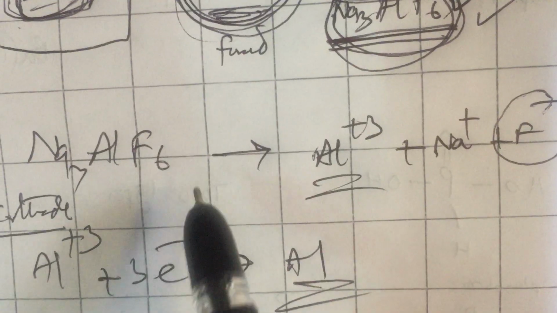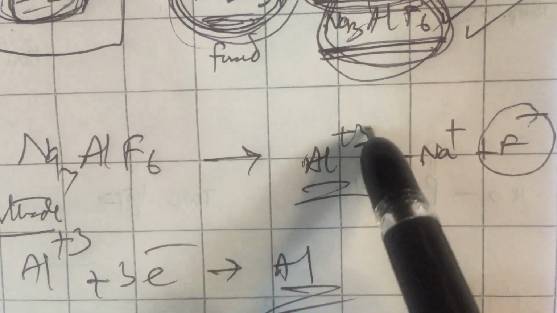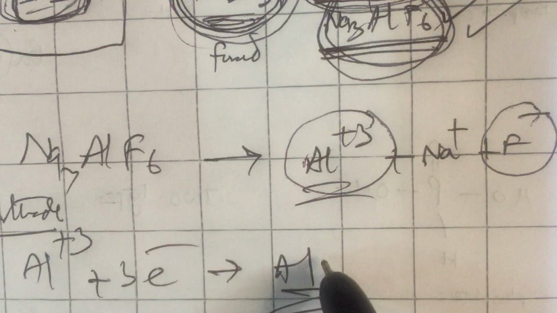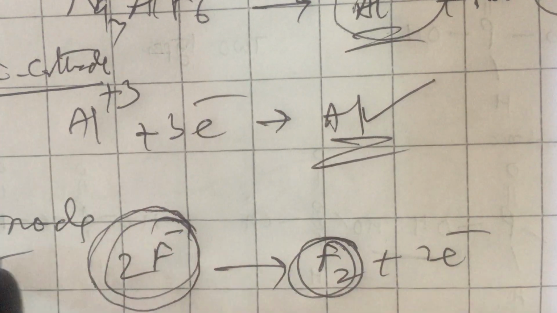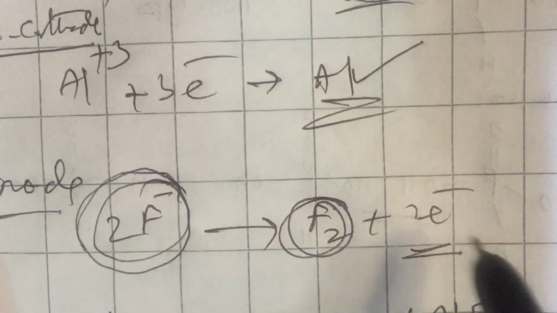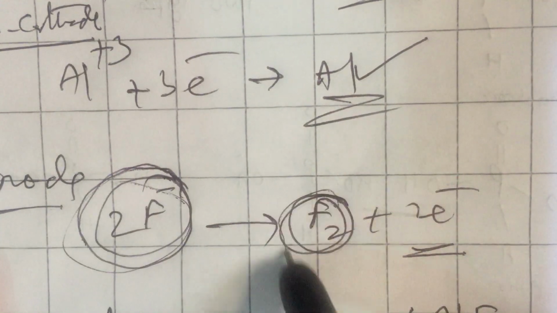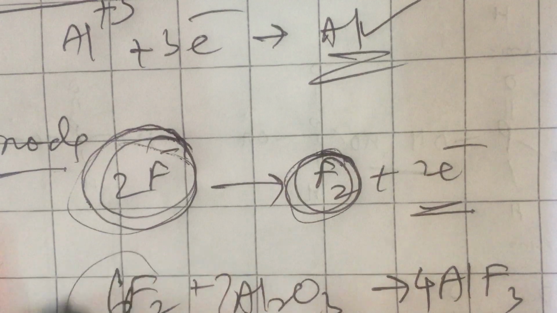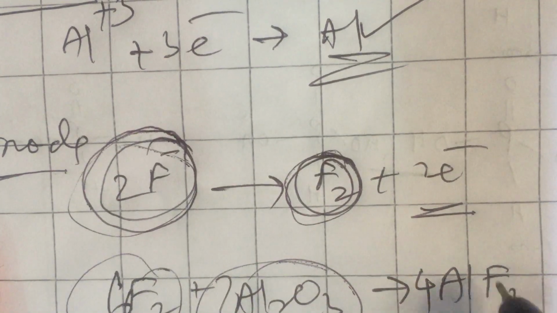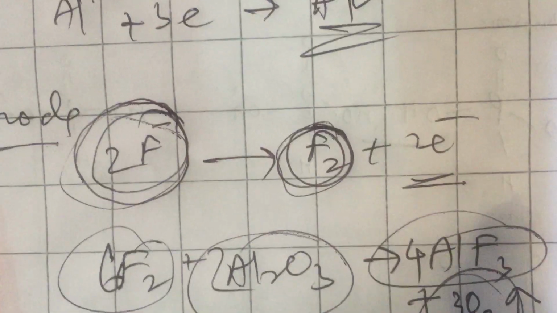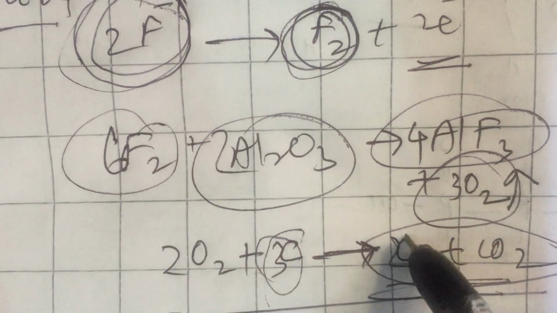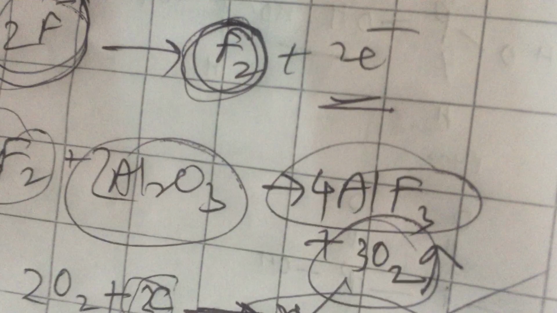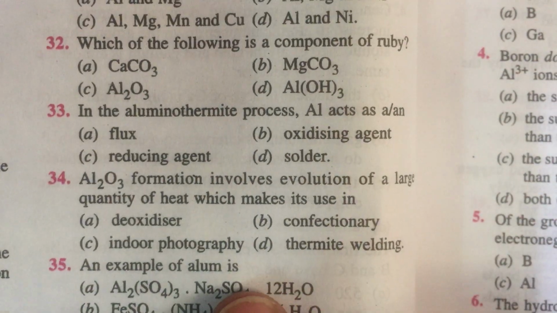When you are passing current, there are some steps. First aluminum ions are produced, they go to cathode and become aluminum metal. The anion fluoride at anode is forced to lose electrons, but the fluoride ion never likes to lose electrons, so immediately fluorine reacts with Al2O3 to give AlF3 again and oxygen gas. Oxygen gas evolved will attack the carbon anode, so the carbon rod is losing its weight. So in this process now you can answer the question.